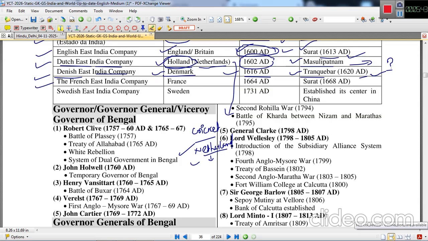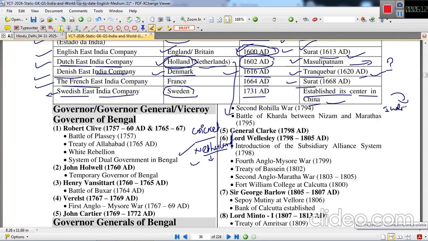Second last to come to India were the French. The French East India Company was established in 1664 AD, and their first factory in India was established in 1668 AD. The last company is the Swedish East India Company, from Sweden, established in 1731. They also established a center in China and in India.